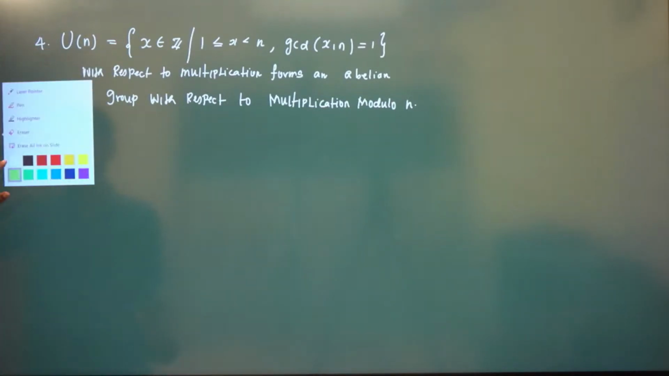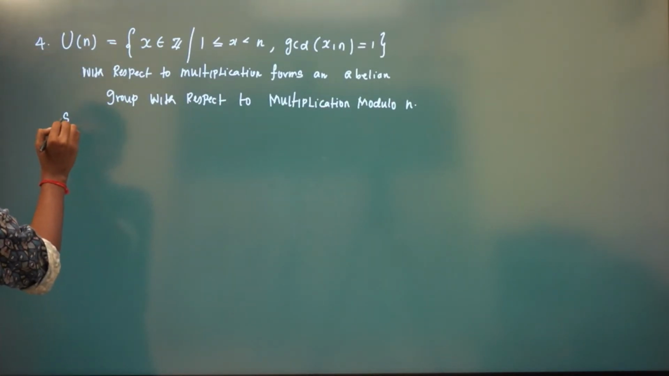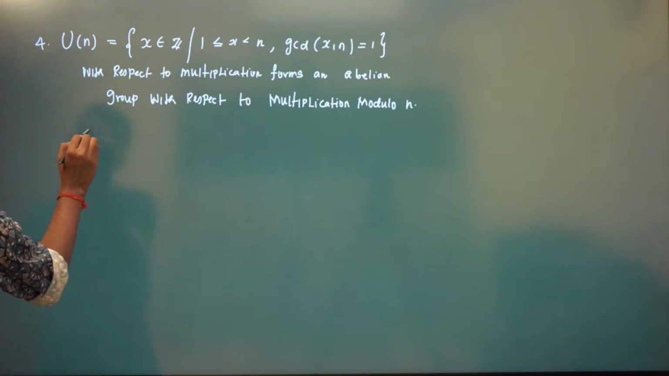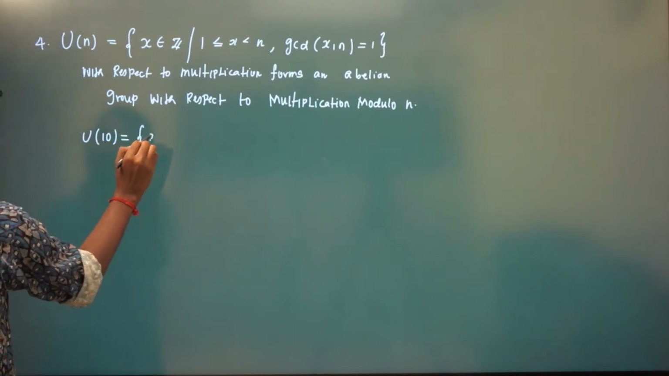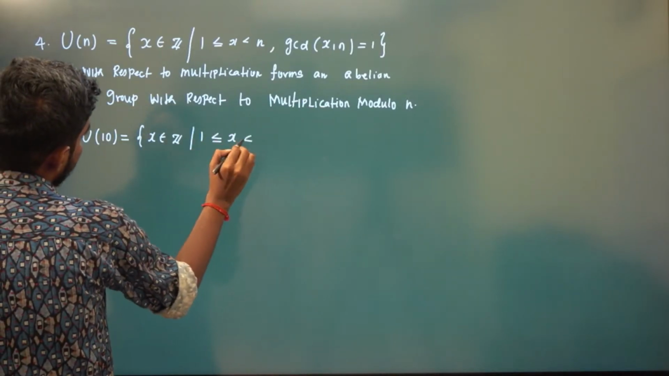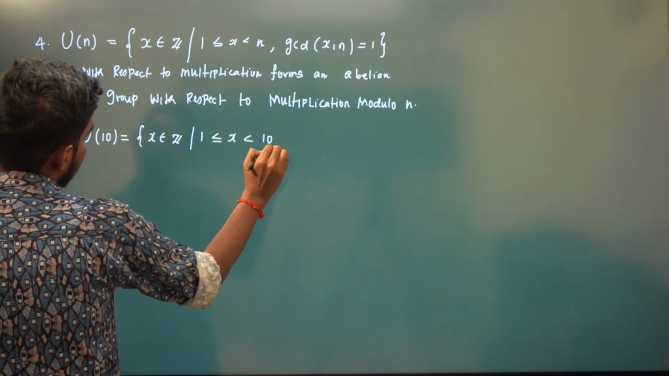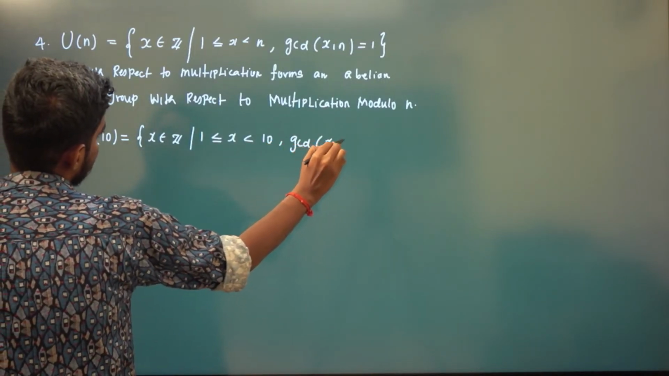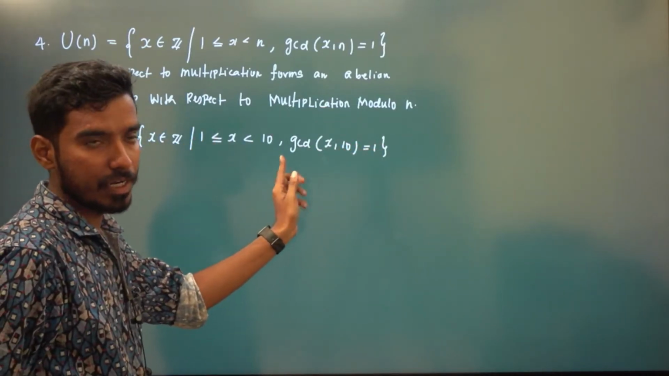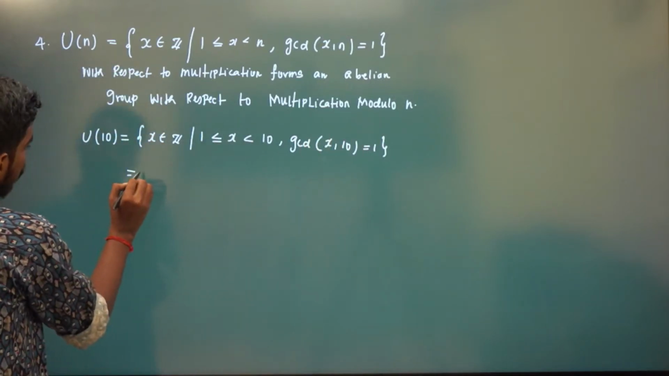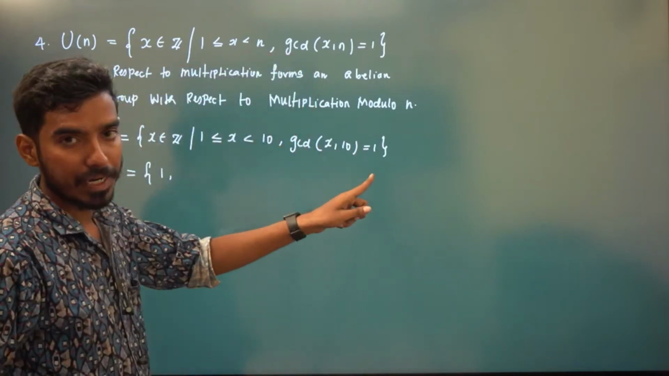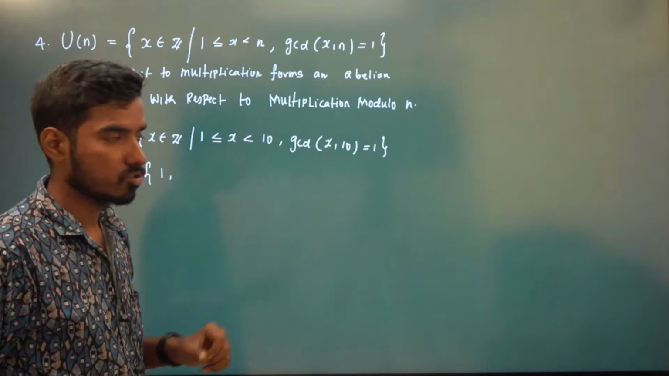I'll give you an example. Let us take U10, for example. Construct U10, right? What is U of 10? So all those x in integers such that 1 is less than x is less than 10, such that GCD of x comma 10 should be 1, right? So you collect all the numbers between 1 to 10 such that GCD of x comma 10 is 1. So surely 1 will be there because GCD of 1 comma 10 is 1. What about 2 comma 10? GCD is 2, so 2 will not be there.